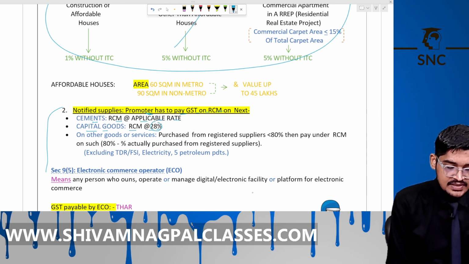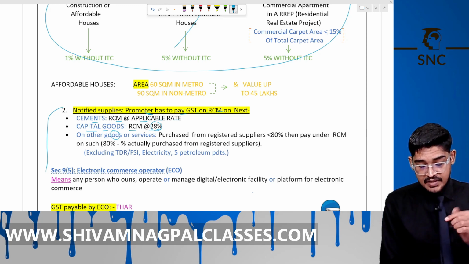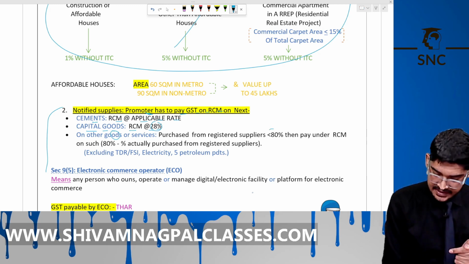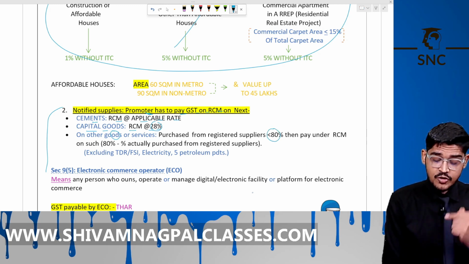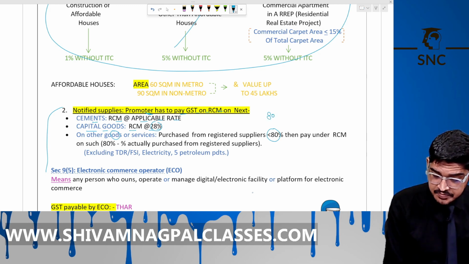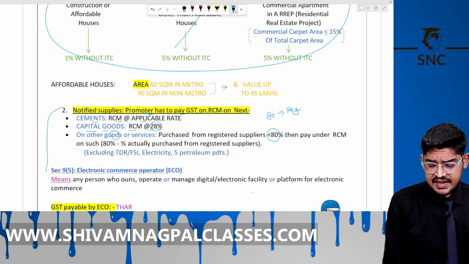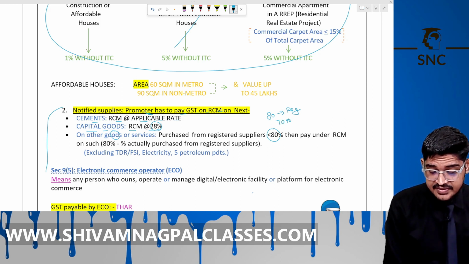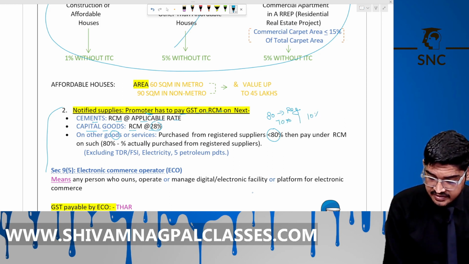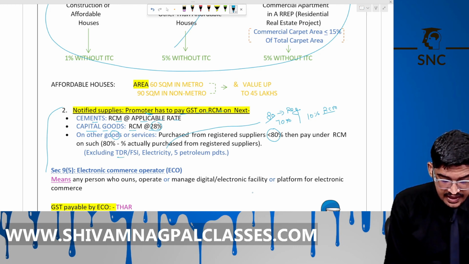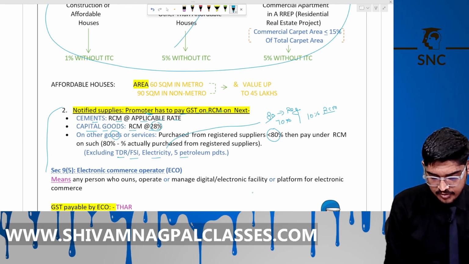But for other goods and services, purchase from a registered person should not be less than 80%. What does it mean? He must purchase 80% of the material from a registered person. Take an example: if he purchases 70% from a registered person, then on the 10% shortfall he has to pay tax under RCM. But this 80% or 90% does not include TDR, FSI, electricity and petroleum products. This is allowed.